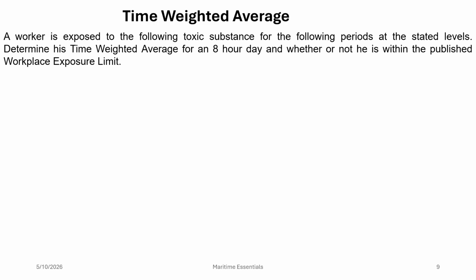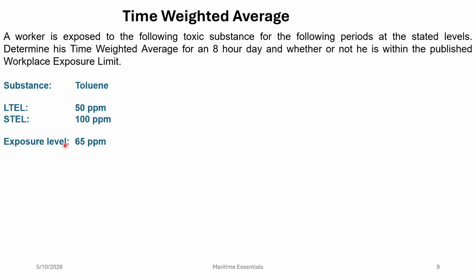Let us take another example. If a worker is exposed to the following toxic substance for the following periods at the stated levels, determine his time weighted average for an 8-hour day, and whether or not he is within the published workplace exposure limit. Suppose the substance was toluene, the long-term exposure limit for toluene is 50 ppm, and the short-term exposure limit for toluene is 100 ppm, right? And the exposure level throughout the 8 hours was 65 ppm.